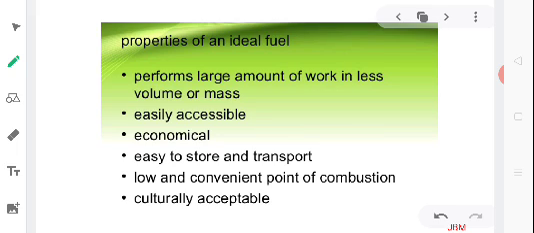Now, I would also like to mention at this point that it does a large amount of work per unit mass or volume. By this, we are actually referring to the calorific value of the fuel. I hope you remember what calorific value is. The amount of heat energy released on complete burning of unit mass, or unit volume for gaseous fuels, obviously, is called the calorific value of the fuel. It is usually measured in kilojoule per gram or kilojoule per cubic meter.